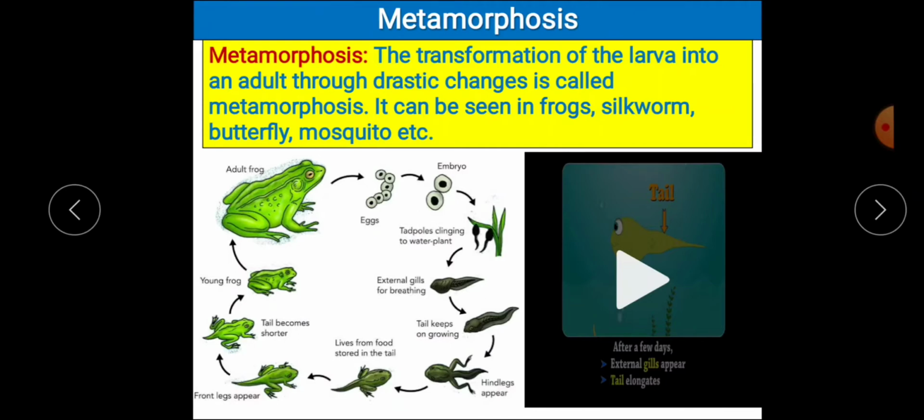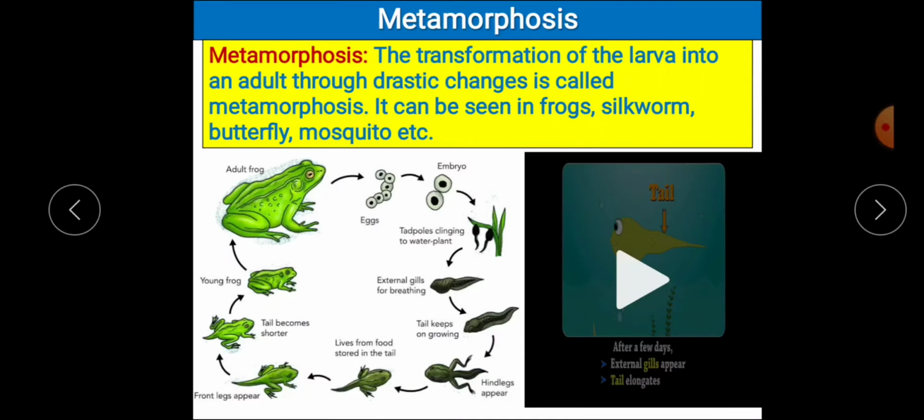So what happens in this process? You will see that from egg the young one is born, but the young one is completely different in appearance as well as various processes when it is compared to its adult. So you will never be able to believe that they are actually the same organism. When an organism is born which is completely different in various aspects compared to the adult of its species, the process through which they undergo various changes to become the adult is called metamorphosis.